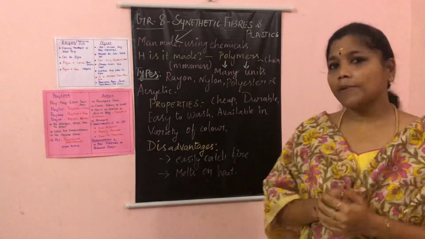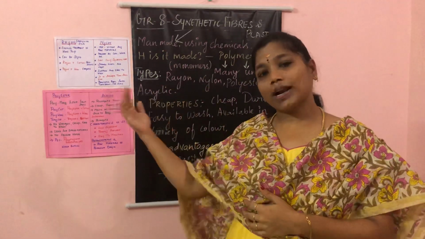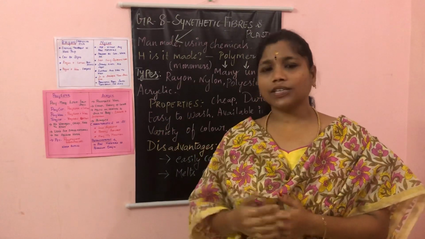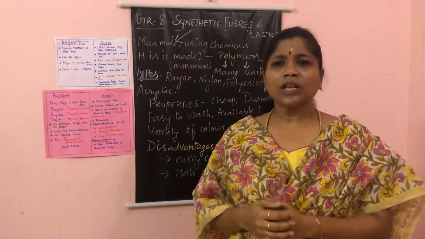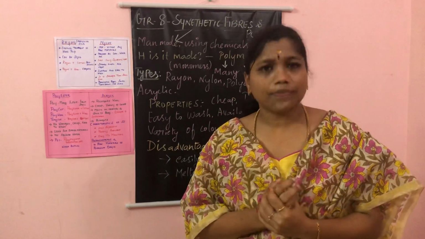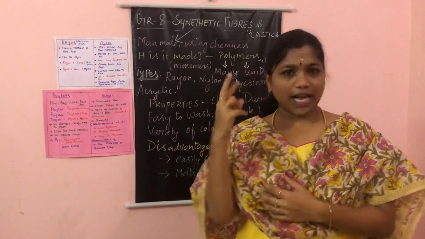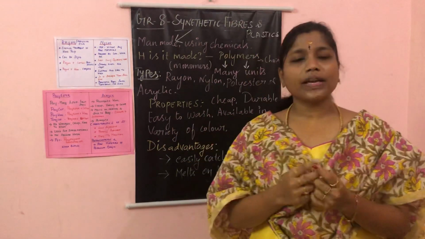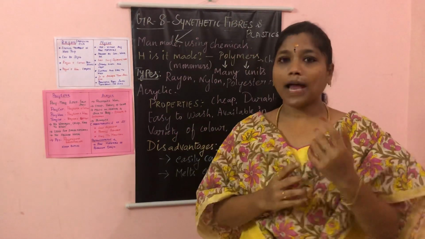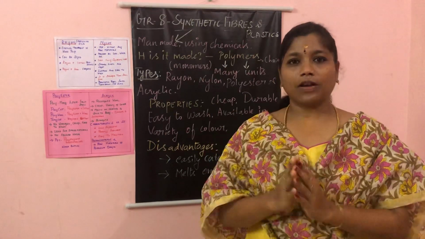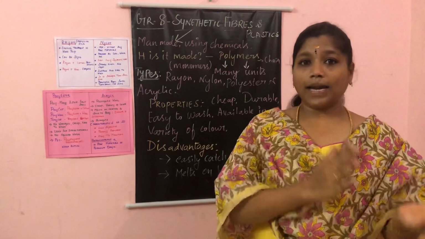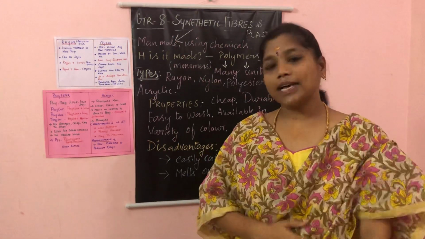I hope you all remember your lower classes. You have studied about fiber and fabrics in your 6th standard and 7th standard. We have two types of fibers, natural fiber and synthetic fiber. Natural fiber has two types: plant fiber and animal fiber. We have read about natural fiber in detail in your junior classes.